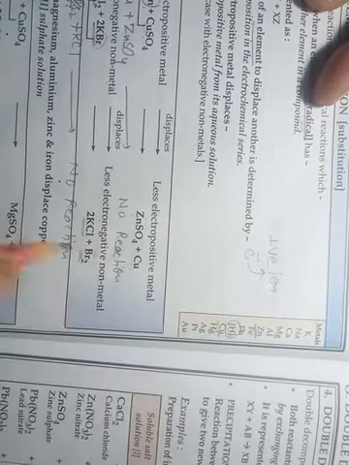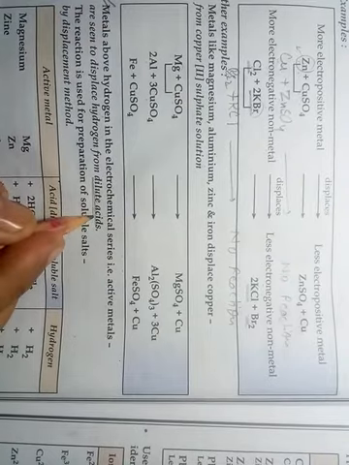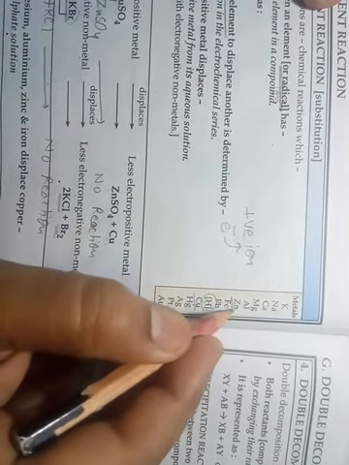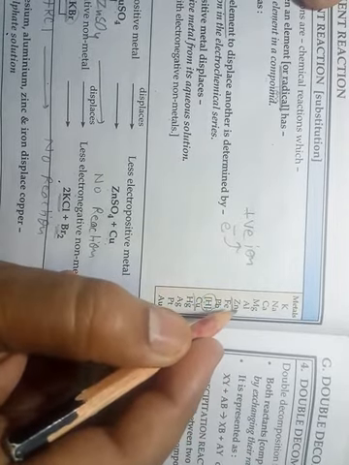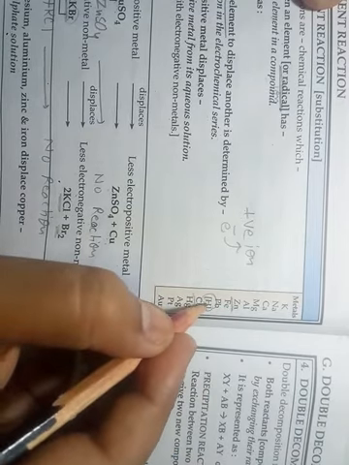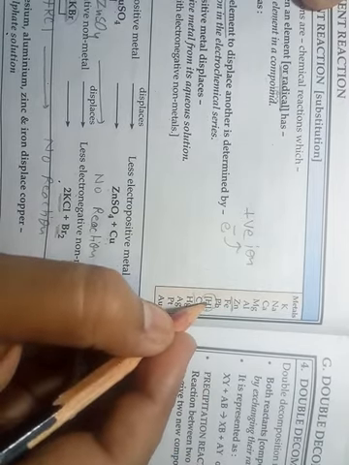Which type of acids, students? Dilute acids. So metals which are present above hydrogen in the electrochemical series will displace hydrogen from dilute acids. Okay, so